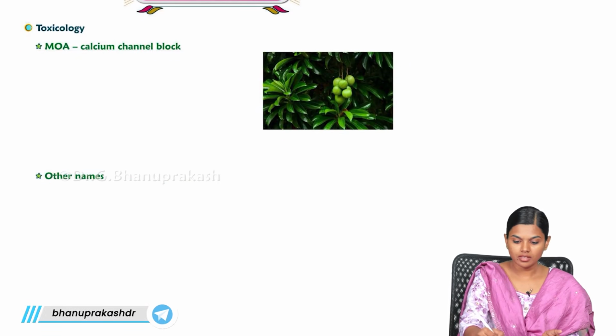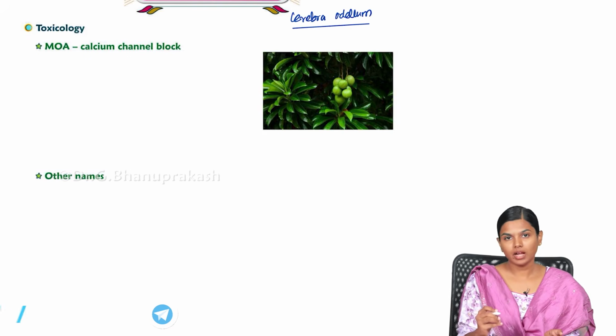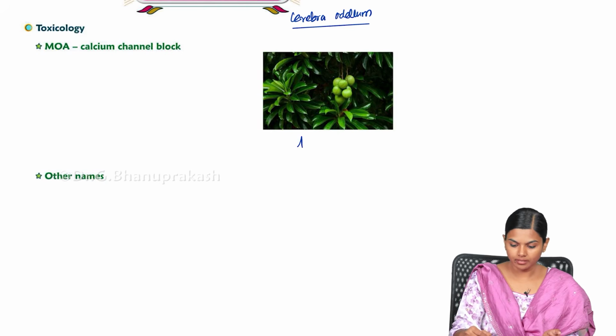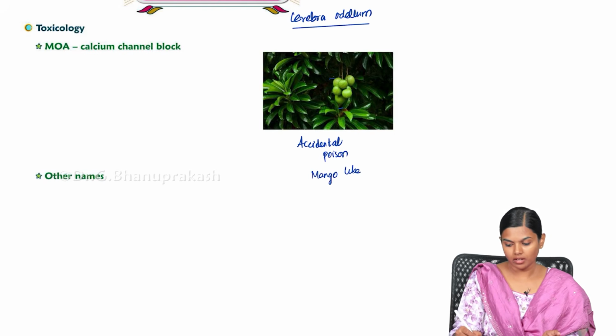This is Cerbera odollam. This is also a cardiac poison, but very rare. This is mostly an accidental poison, and if you look, it resembles a mango tree, with a mango-like appearance.